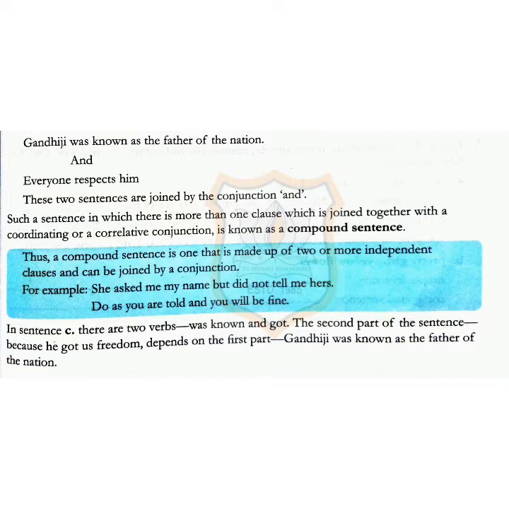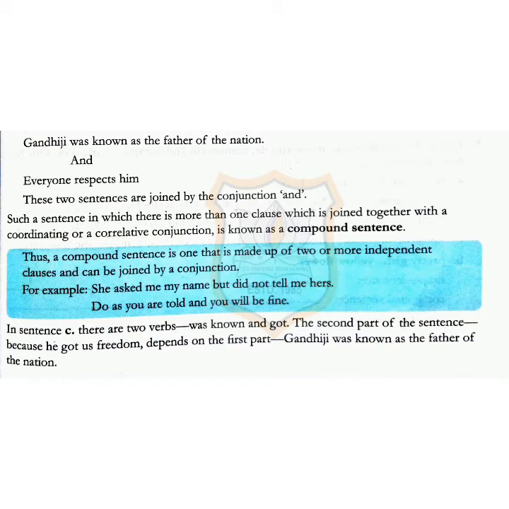In such a case, when two sentences are joined by conjunctions, they are called compound sentences. Thus, a compound sentence is one that is made up of two or more independent clauses and can be joined by a conjunction. For example, she asked me my name but did not tell me her. Do as you are told and you will be fine.